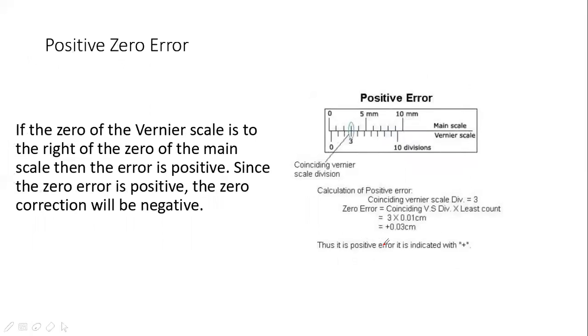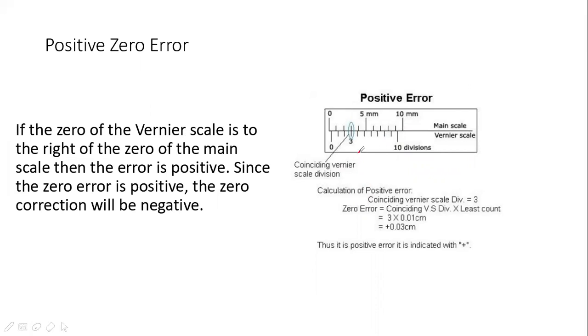Now positive error. In this diagram, if you look, the zero is to the right. So the error will be positive, and it will measure more than its original length. You will look at the lines on the vernier scale and note the line which is in front of a line on the main scale, and you will record that line.